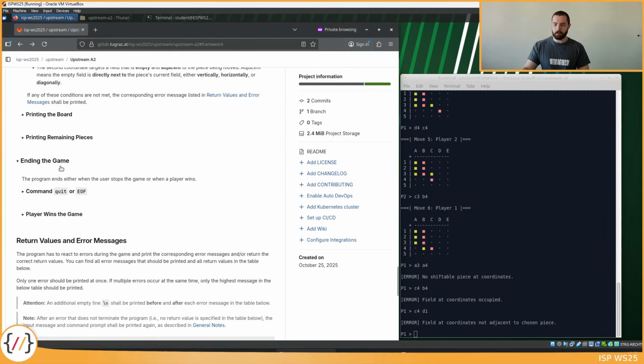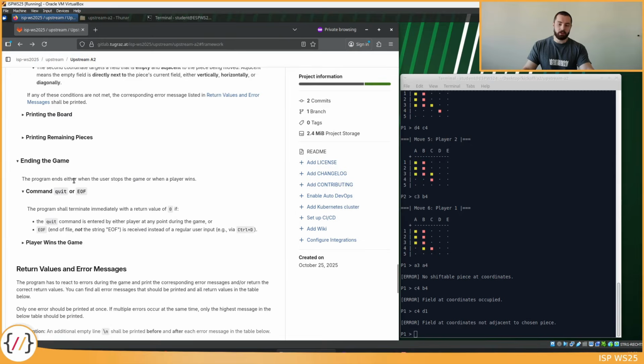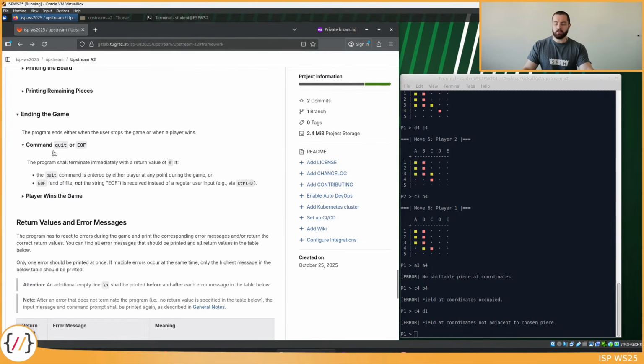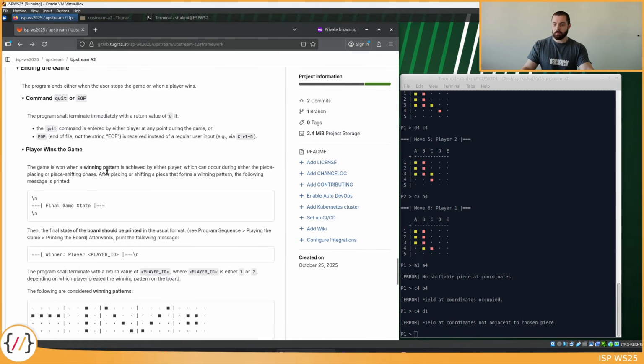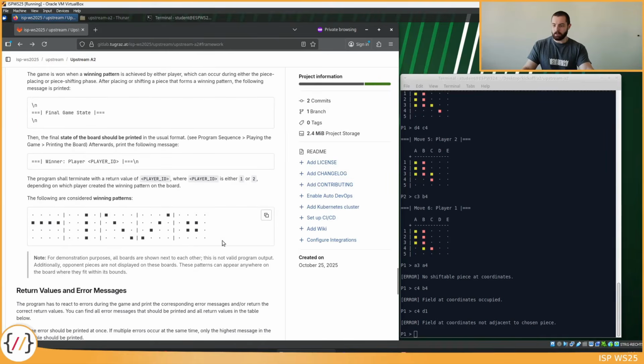Okay, how do you win the game? How does the game end? The game ends either if the quit command is entered or end of file. In that case, the game just stops with return code 0. The game also stops if one of the players achieves a winning pattern. And these are the valid winning patterns here. So if a player manages to get all of the pieces in a straight line, either horizontal, vertical or diagonal, that's a winning pattern. Or if the player manages to get the pieces in a 2x2 square, this is also a winning pattern and the game will stop.